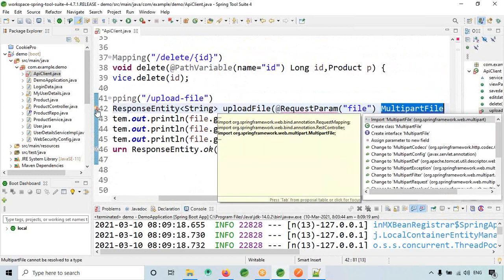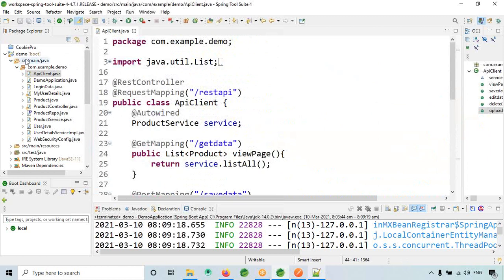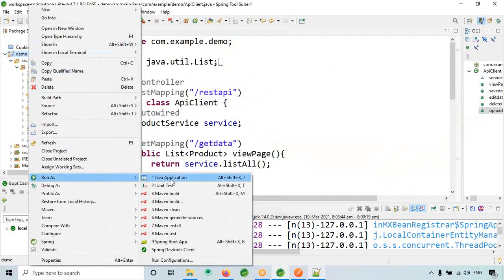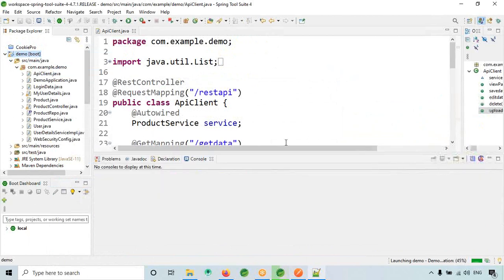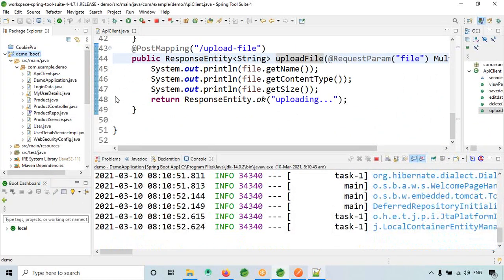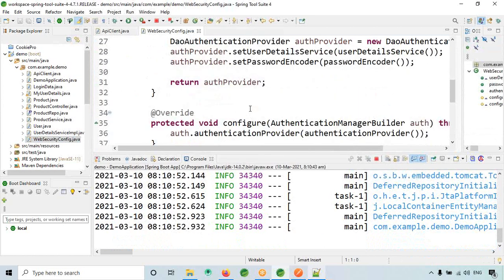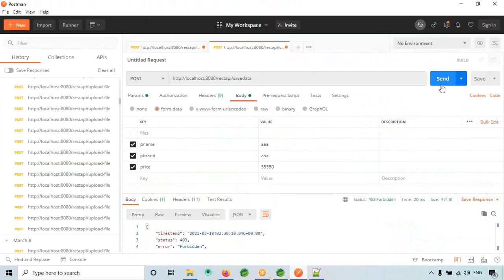Input, input. Okay, let's see whether this project's APIs are working fine or not. Spring Boot app. Same error. Huh?